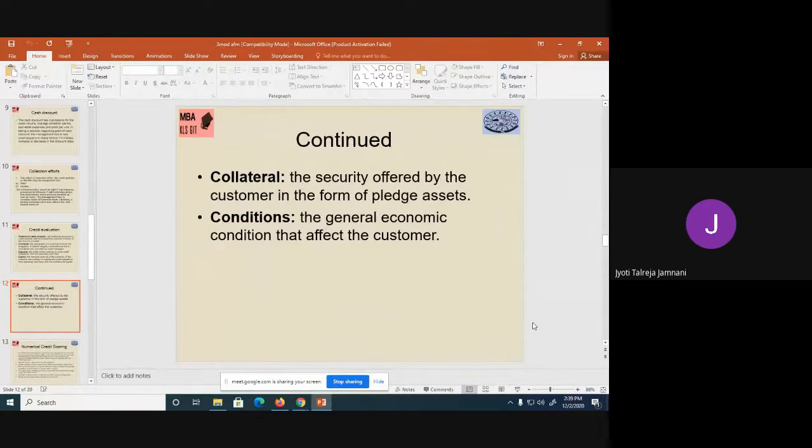The next is collateral. Collateral is nothing but security. What is he keeping as security? Or who is the guarantor? So what security is offered against the goods that are taken on credit? You will try and understand that. The next is condition, the general economic condition that affects the customer. Now, for example, during the COVID period, the better performing industries or companies were basically pharmaceutical and the grocery stores. So suppose you're giving goods on credit to some grocery store fellow, you will see that the economic conditions are favoring him.